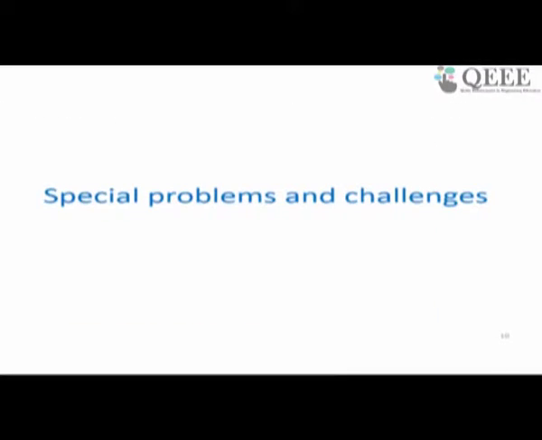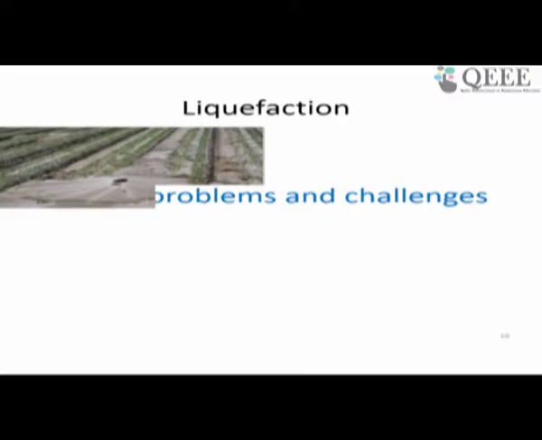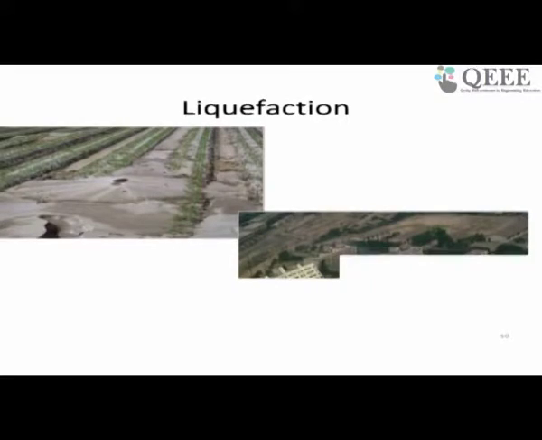Now, in addition to this, there were cases where the bearing capacity was not enough, or there were some missing links, or some layers were missed during the investigation. There are also some special situations where we need to do some kind of investigation. For example, liquefaction.